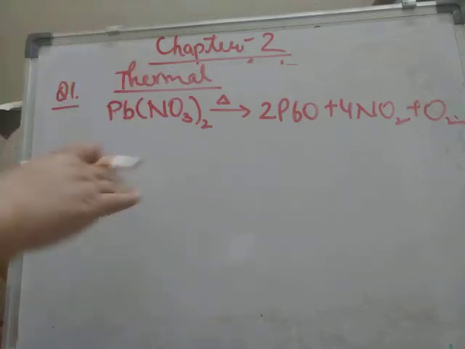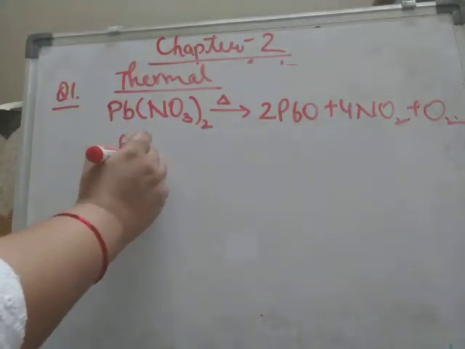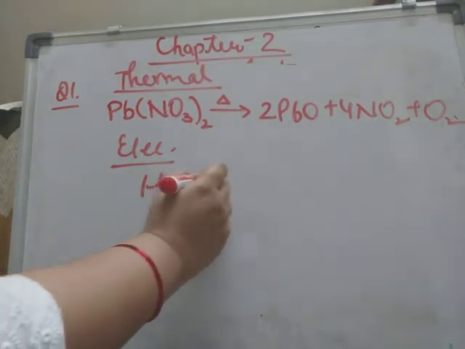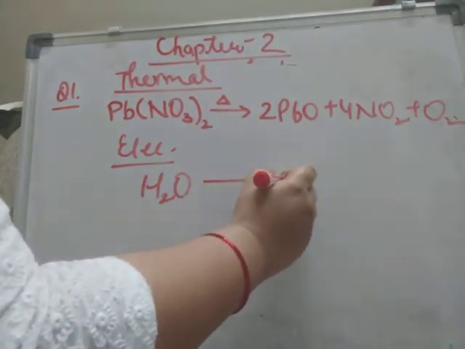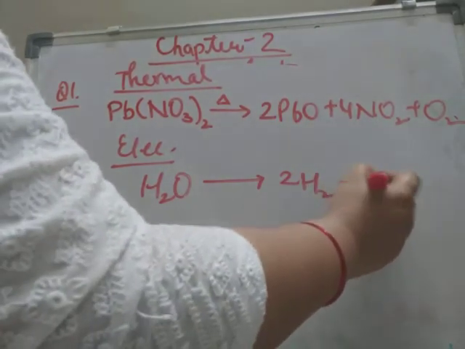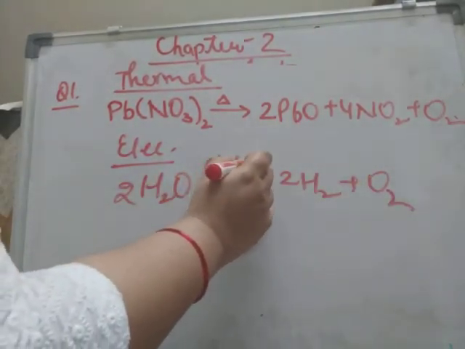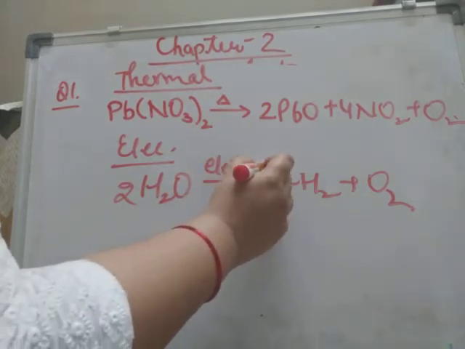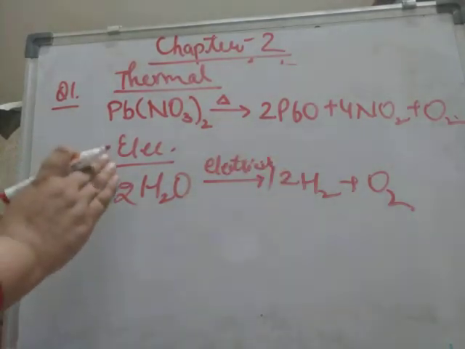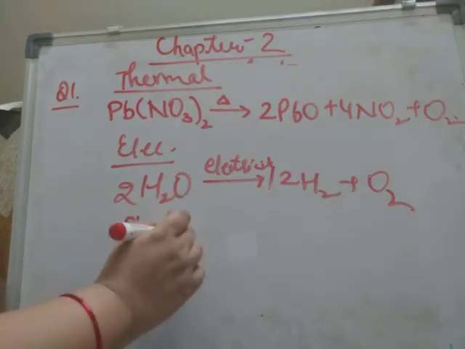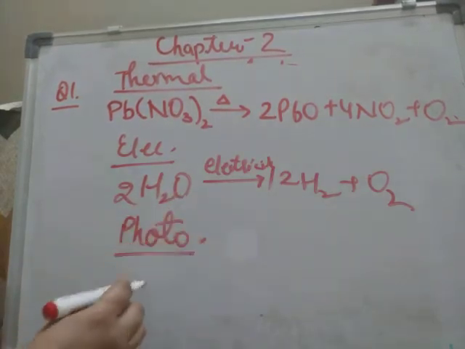Similarly, if electrolytic decomposition is asked, a complex compound splits up into two or more simpler substances upon passage of electric current through it. This is electrolytic decomposition. Photolytic decomposition, photolytic means photons.